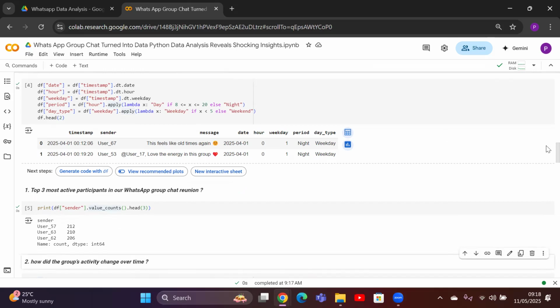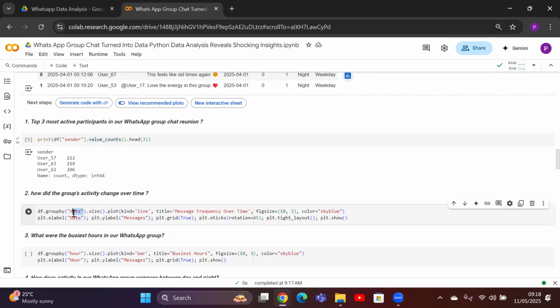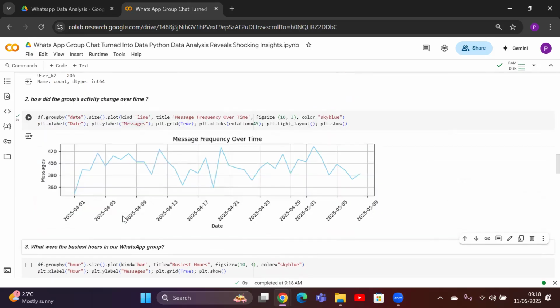After identifying the top three, we are going to identify how the group activity changes over time. This is basically a timeline chart. To do this, we will be grouping the data by date, taking the size, and plotting it as a line chart. The rest is basically styling of the chart. So I'm grouping by date, taking the size, and plotting into a line chart. Let me see how the timeline varies for us.